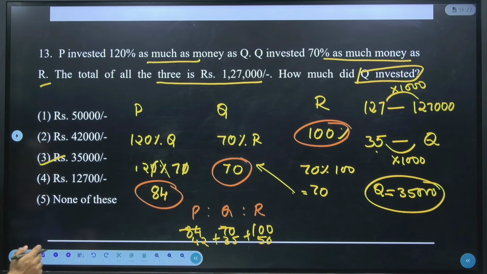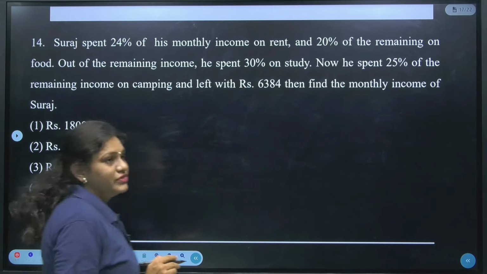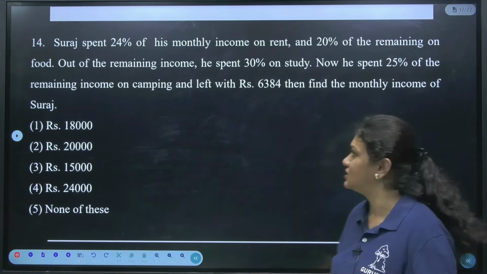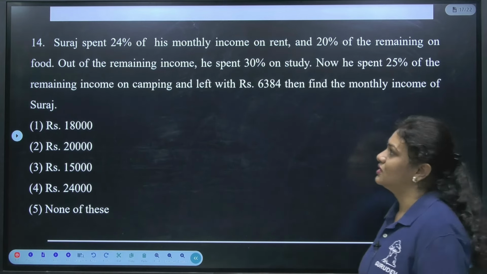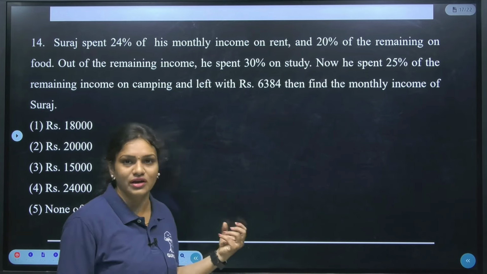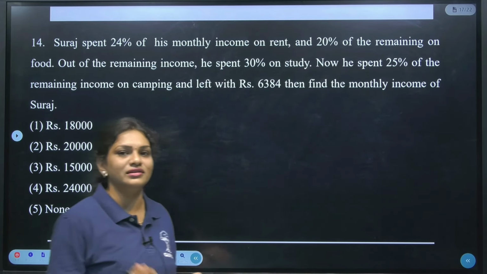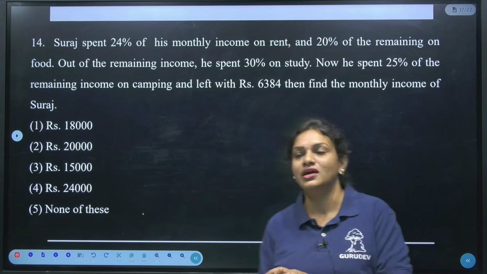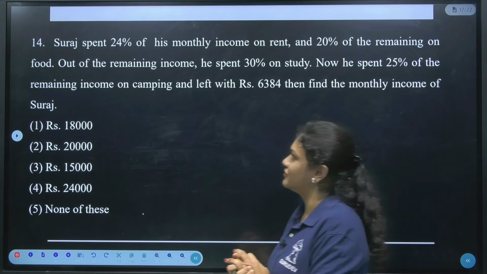So next, move on to the next question, which is question number 14. Now, in this question, again it is based on income. This is also one of the important questions, guys. This pattern they are asking in recent exams. Now just go through this question here.